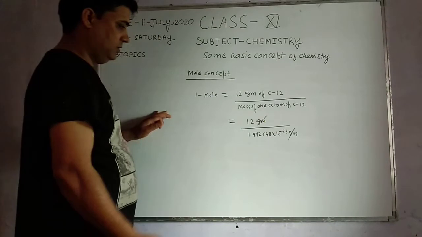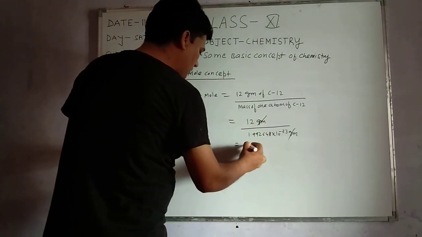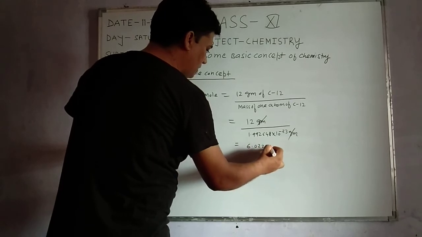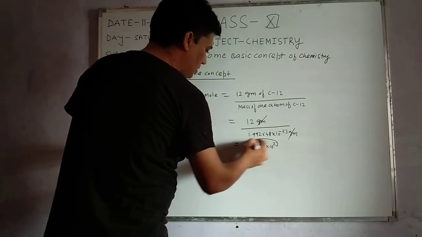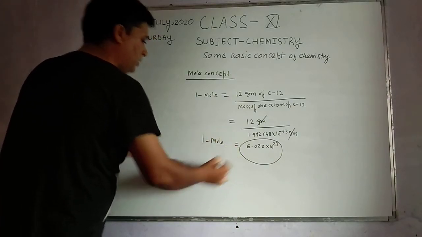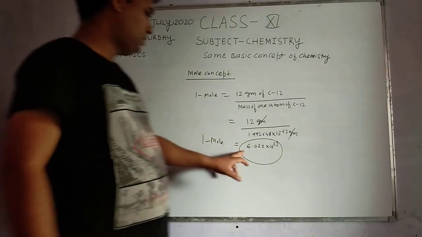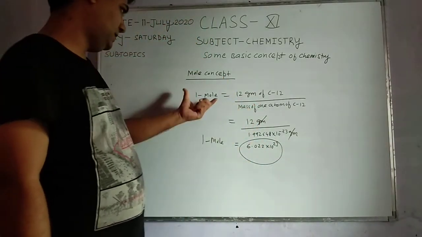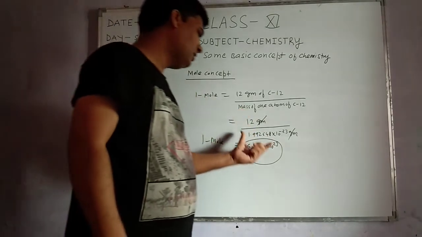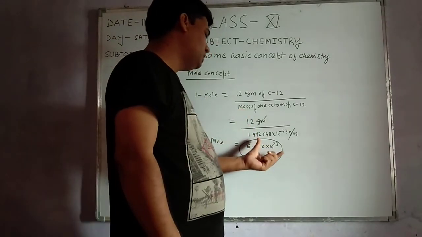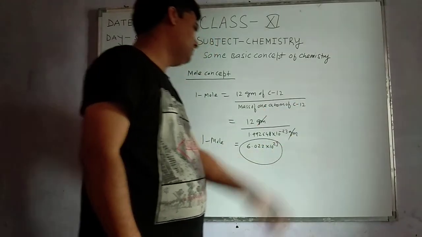The gram cancels, and after calculation we get 6.022 into 10 to the power 23. So 1 mole is equal to 6.022 into 10 to the power 23 carbon atoms, because here I am considering carbon atoms.